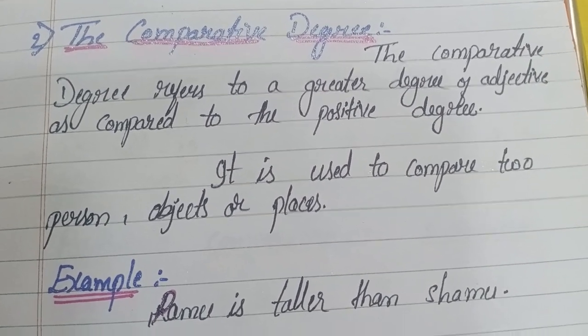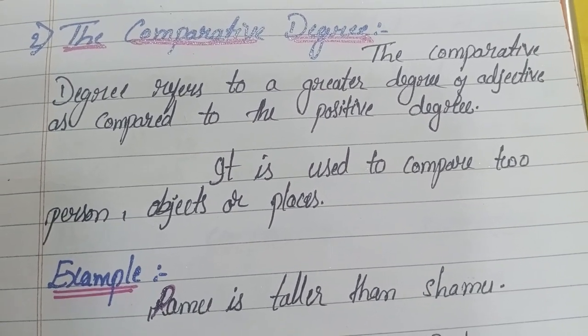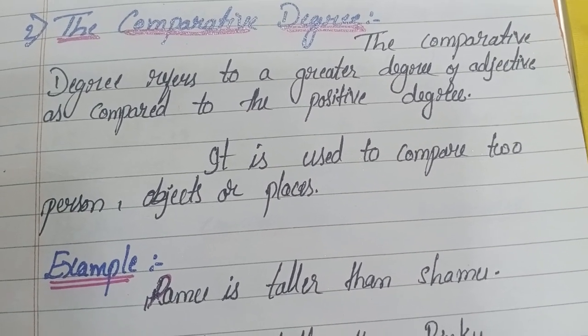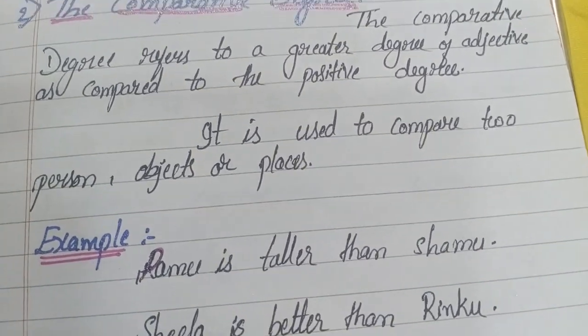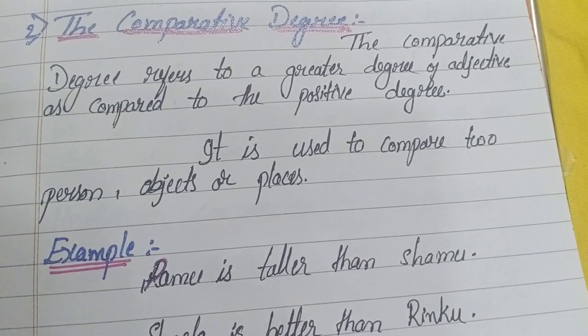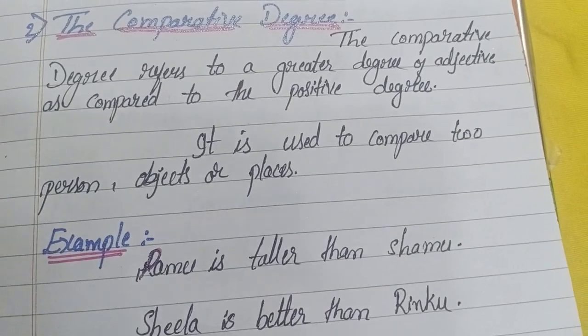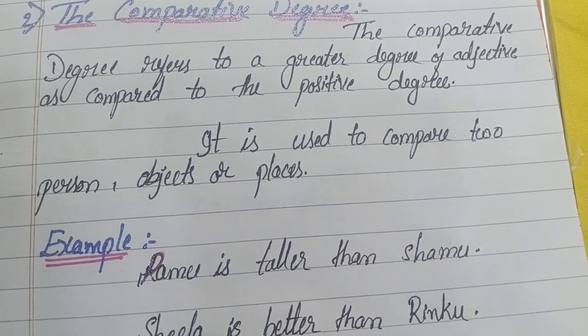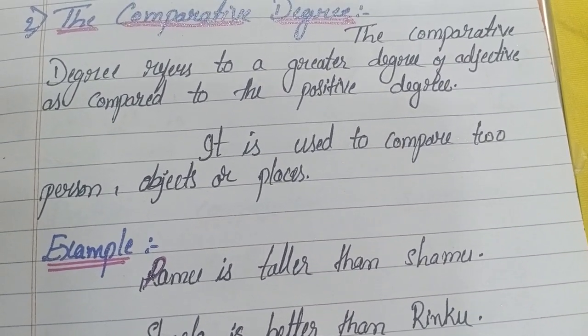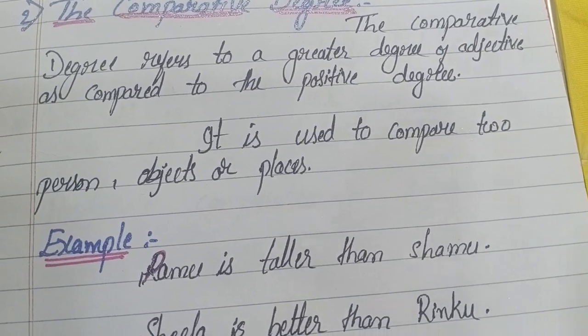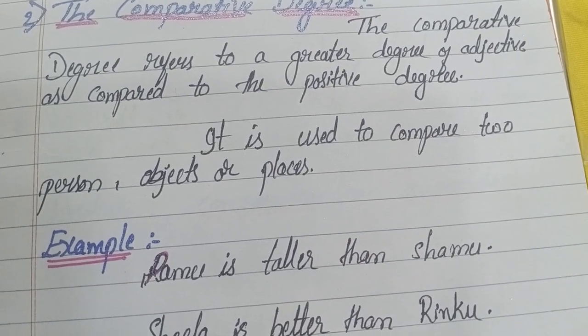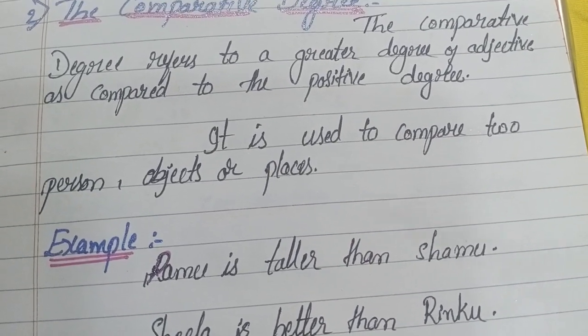It is used to compare two persons, two objects, or two places.